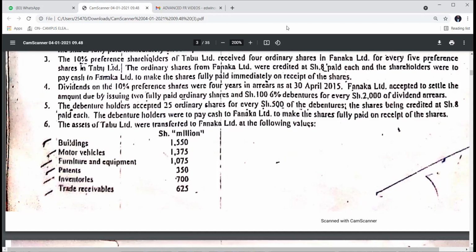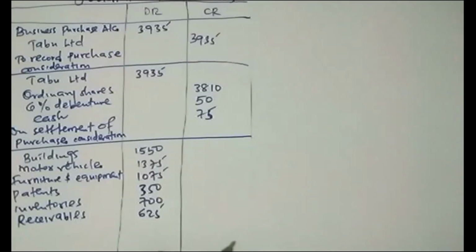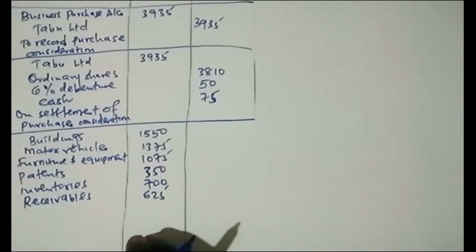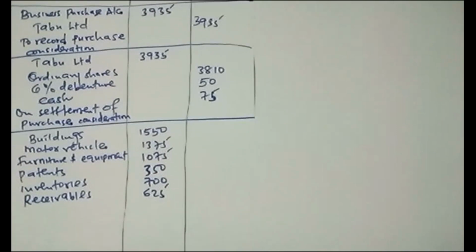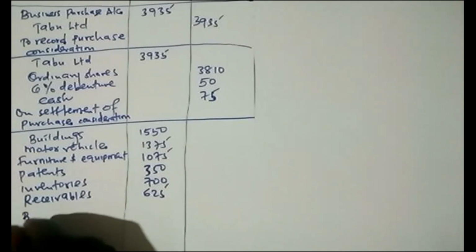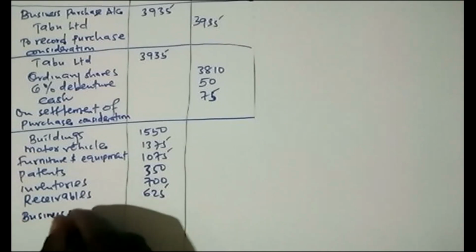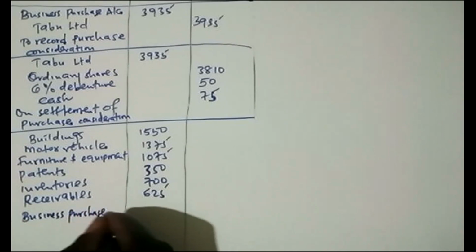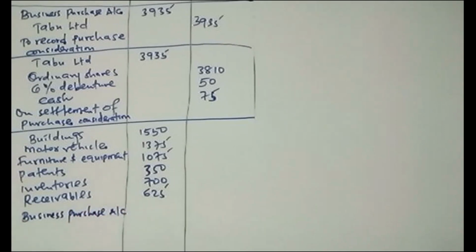Remember, under realization, I was debiting them with the book values of Tab. But now remember here, we are preparing the journal entries of Fanaka. So the way I have debited them there, then I credit now business purchase account. So add the figures, then you credit 1550 plus 1375. Give me the total if you have done already. 5675.